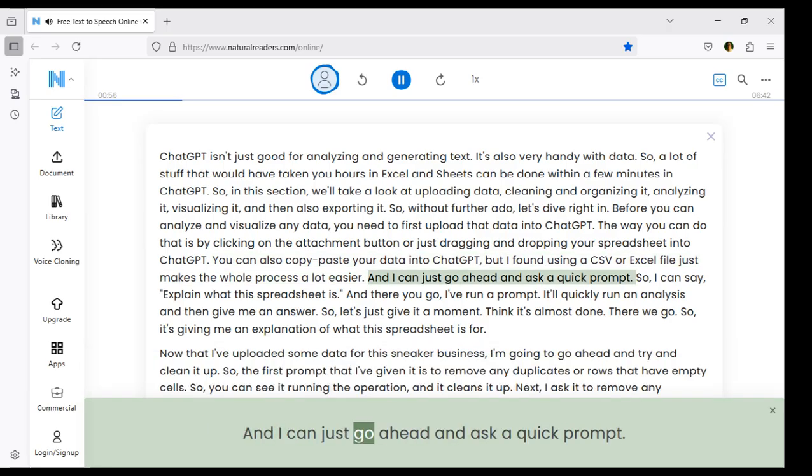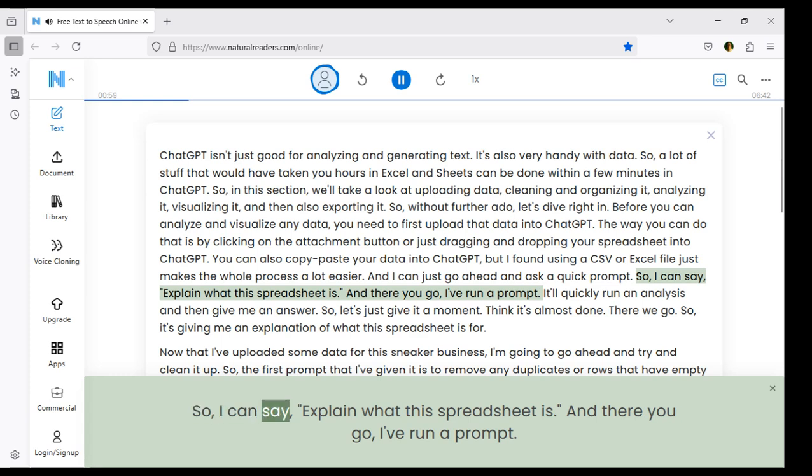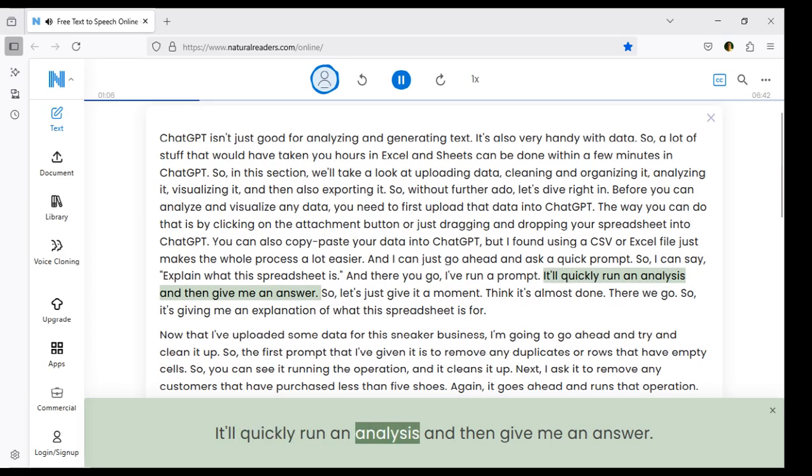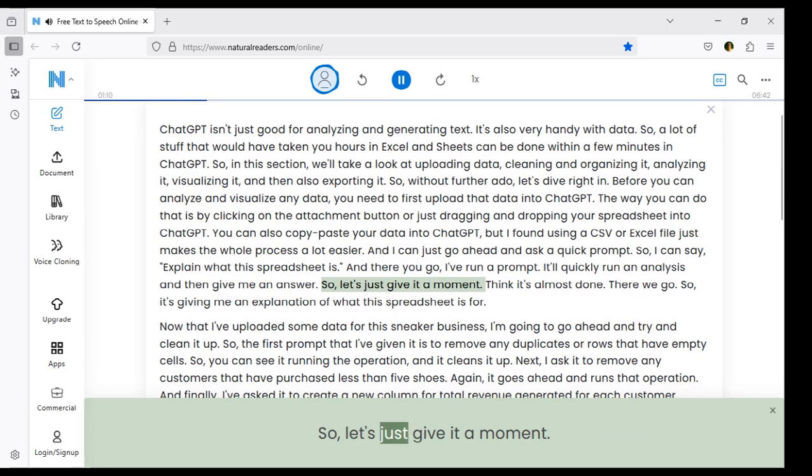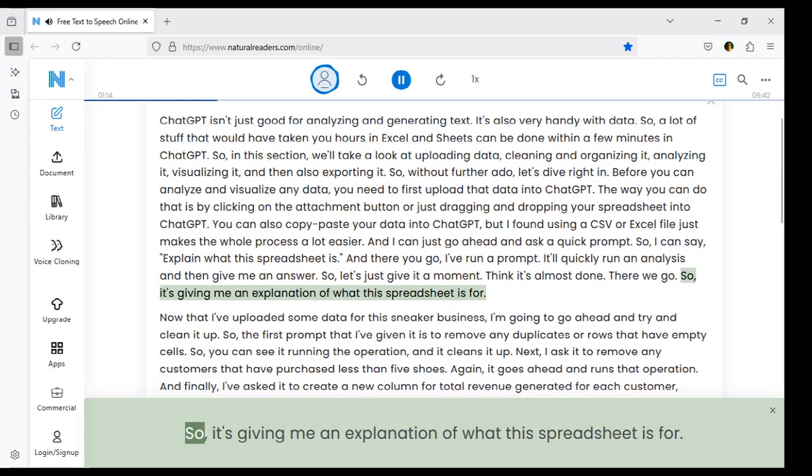And I can just go ahead and ask a quick prompt. So, I can say, explain what this spreadsheet is. And there you go, I've run a prompt. It'll quickly run an analysis and then give me an answer. So, let's just give it a moment. Think it's almost done. There we go. So, it's giving me an explanation of what this spreadsheet is for.